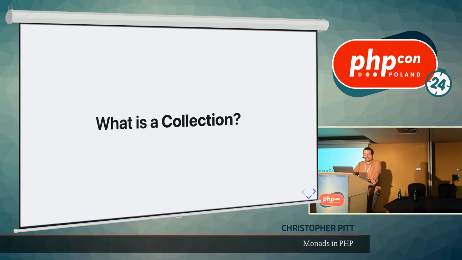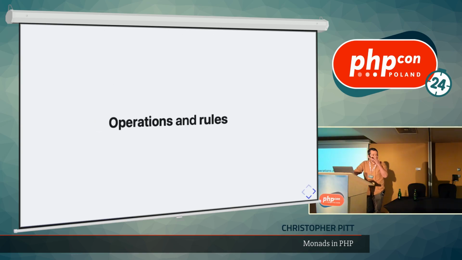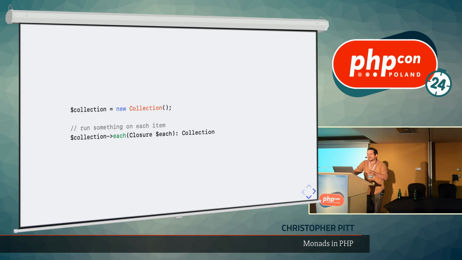What's a collection? This one's a little bit easier, and it's very specific to this use case. But if you think about a collection, what kinds of things do you commonly do with it? What's a kind of behavior that you would expect to see on a collection? Right, iterate over it. So I'm going to define the operations and the rules for this specifically like that, right? The only operation that I expect in this case is that I can make a collection with an optional array of items, and that I can run a closure for each item.